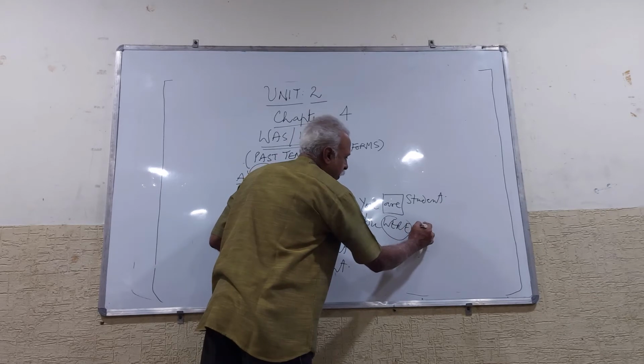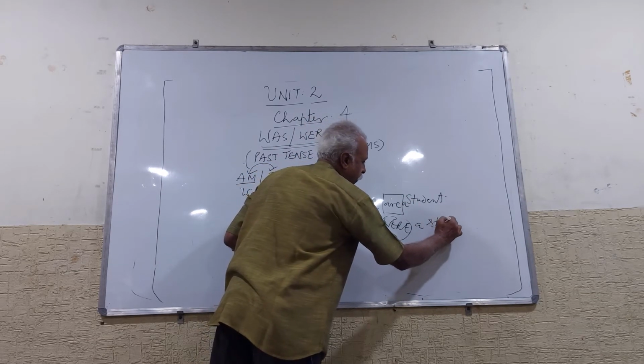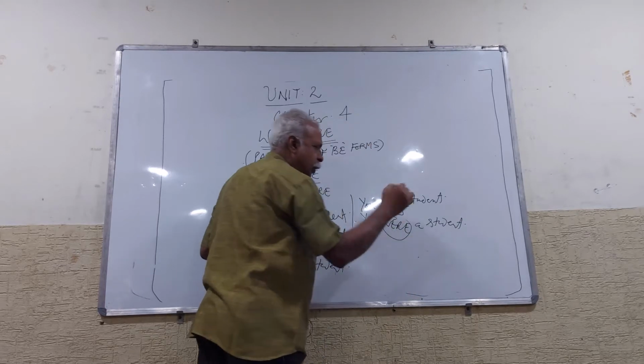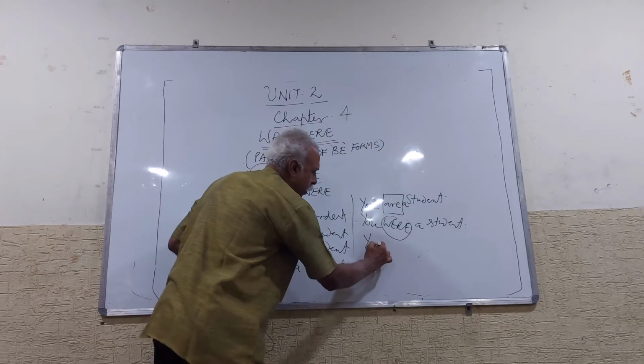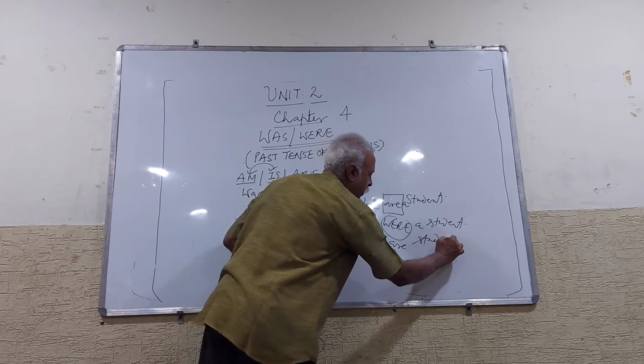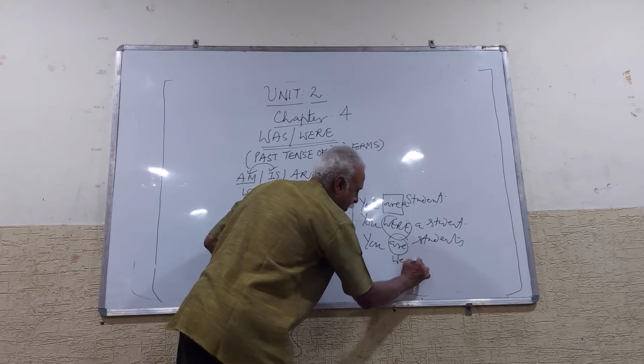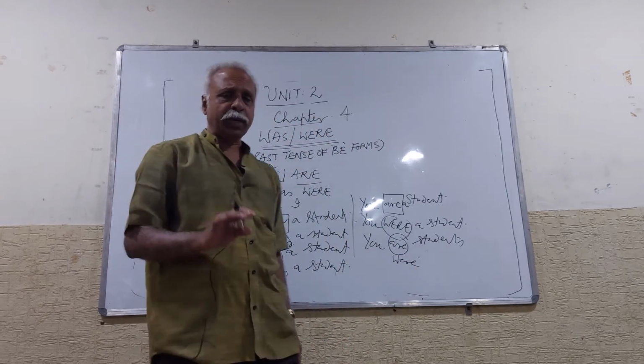You were a student. Suppose it's plural, you are students. In the place of are, we write were. The rest is the same as usual.